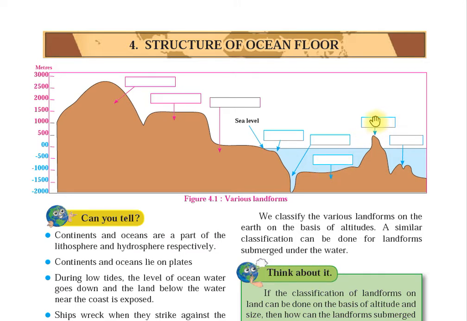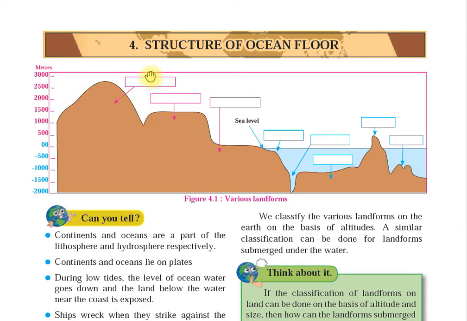Then this part is called your island. Island means a part of land which is surrounded by water. And here we have got a marine deep. Marine means which is again under the water, and this is deep. It's very deep. So let us name these landforms again.